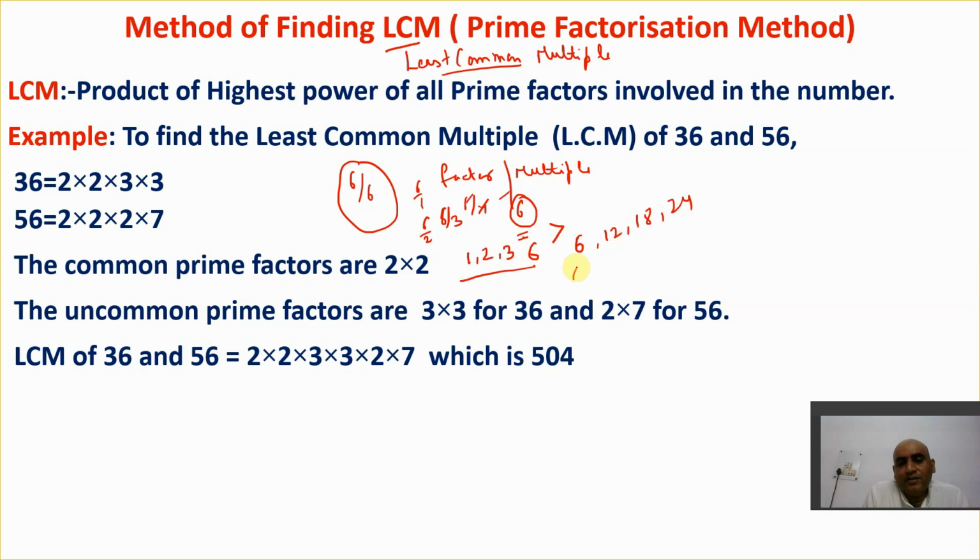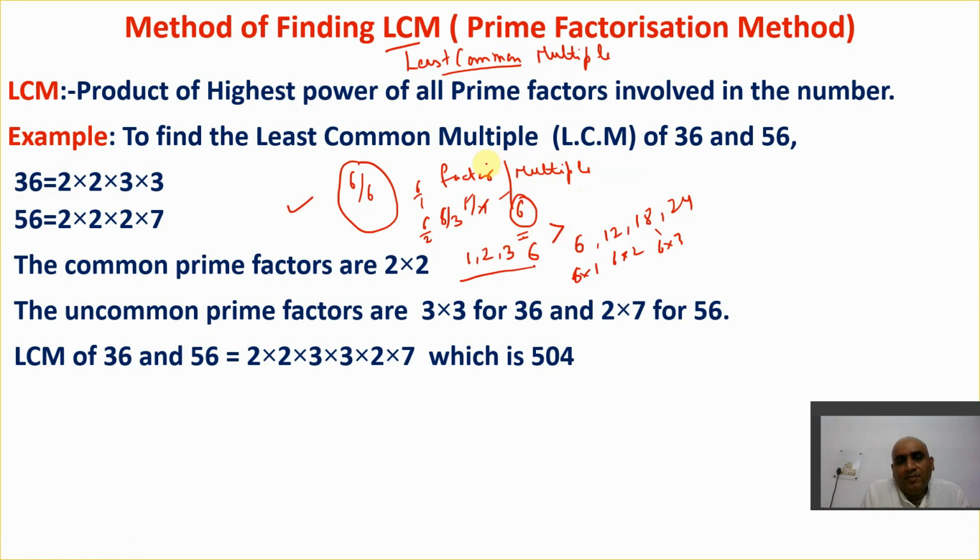So 6 into 1, 6 into 2, 6 into 3, like this. I hope you get this point. So multiples will be 6, 12, 18, 24, and factors will be 6 or less than this.